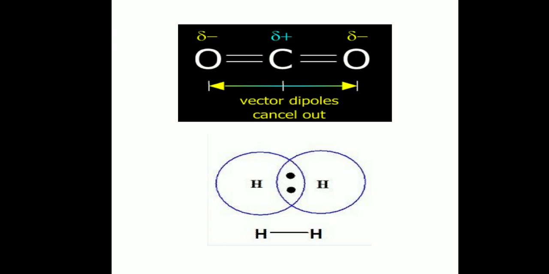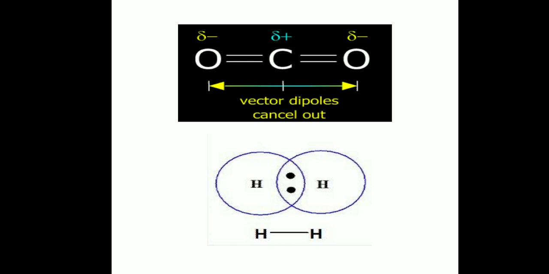Now if you observe the geometry of the molecule, what about the direction of the dipole moments? The directions of the dipole moments are opposite to each other, and as the dipole moments are opposite to each other, they will cancel each other. The net dipole moment on the CO2 molecule is 0. That's why the CO2 molecule is non-polar in nature.